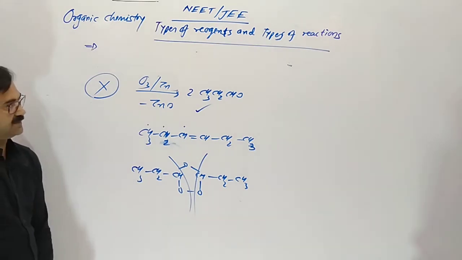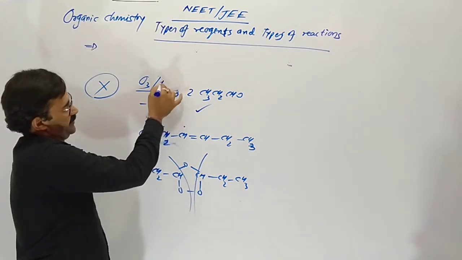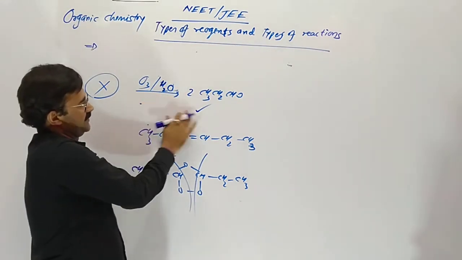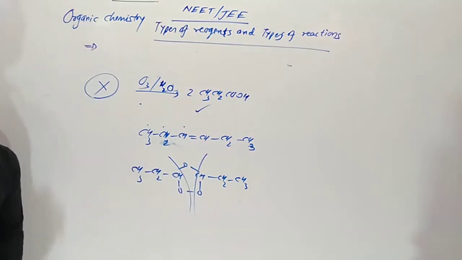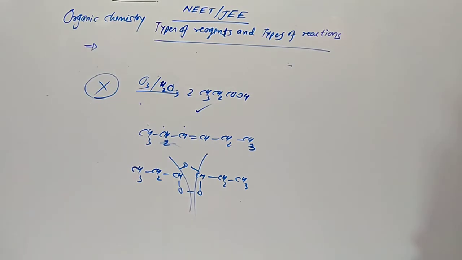Understood? If there is water, then it will be 2 moles of propanoic acid. Understood? This type of question is asked in our exam.